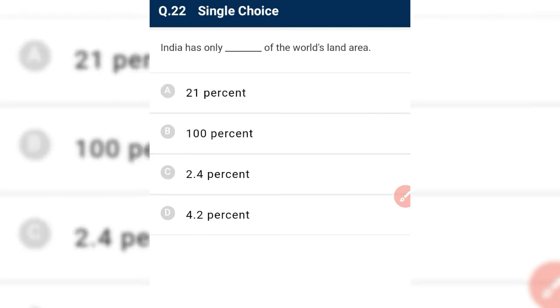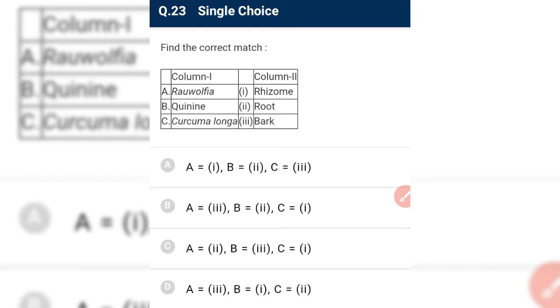And next is: India has only -% of the world land area. India has about 2.4% of the world land area, but it contributes 8.1% of the species diversity. Okay, so it is very good.